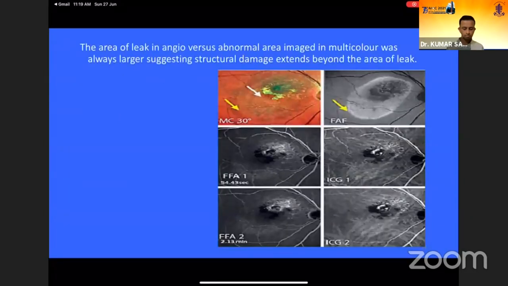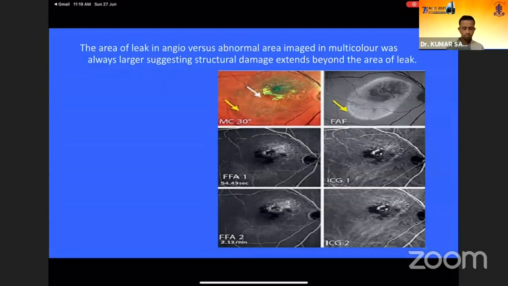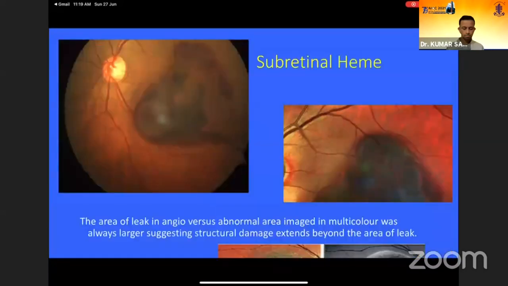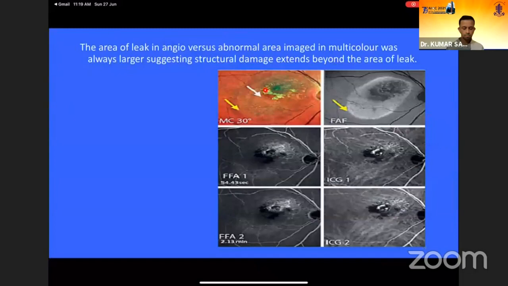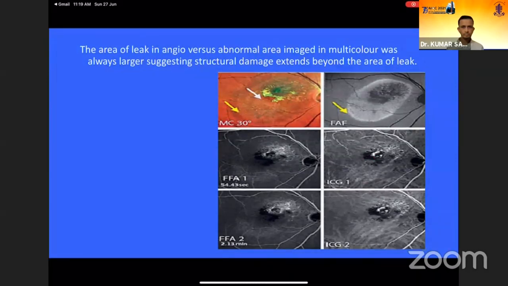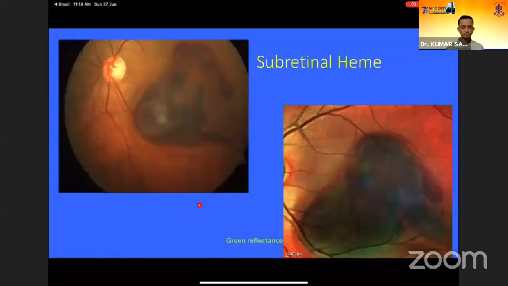Now, when we compare the corresponding areas of leakage with the multicolor imaging, the multicolor imaging shows a much wider area of abnormal retina as compared to the area of leak. So that can suggest that structural damage can extend beyond the area of leak, but it needs more evaluation and studies. Now, here is the comparison of the images.